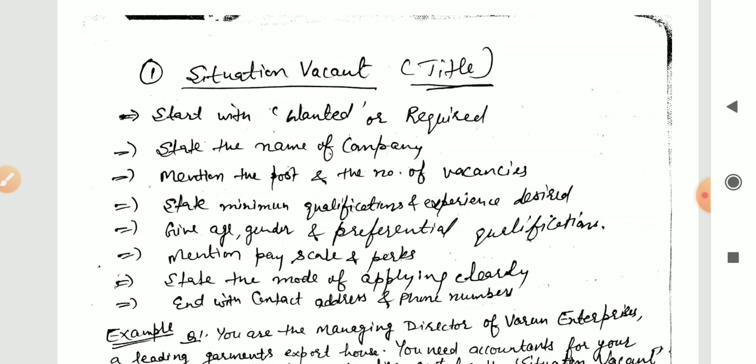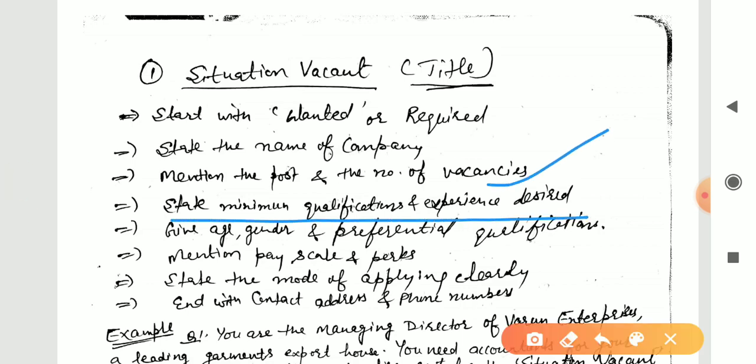If it is only a security guard, only +2, and also physically strong. If it is a receptionist, computer knowledge, and you can say smart and beautiful, and also simple graduation. So whatever minimum qualification or experience is desired, that should be mentioned there.